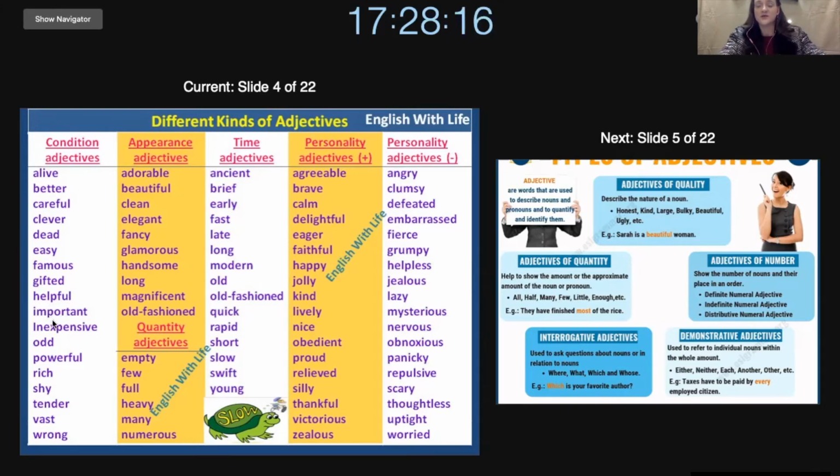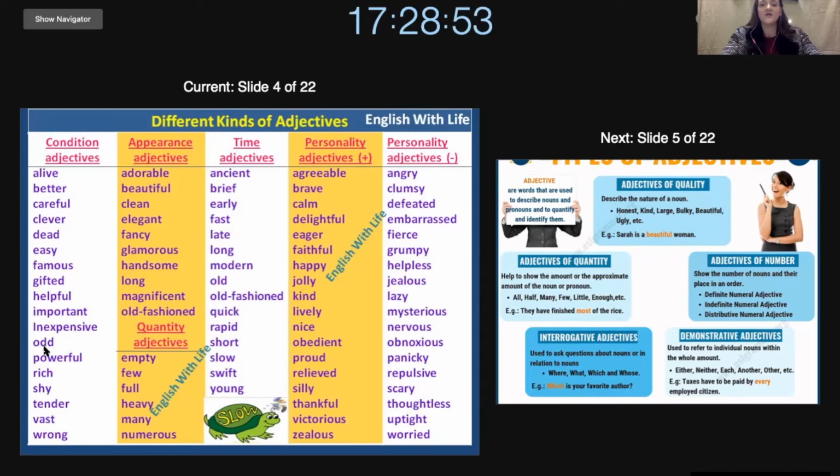Next, we have important. And important refers to something that, based on the situation, is very important to happen. So, I think it's important that I apply for a job that pays me a good salary. Or I think it's important to spend time with my family. Next, we have inexpensive. Inexpensive refers to something that is cheap and affordable, so it does not take a lot of money.